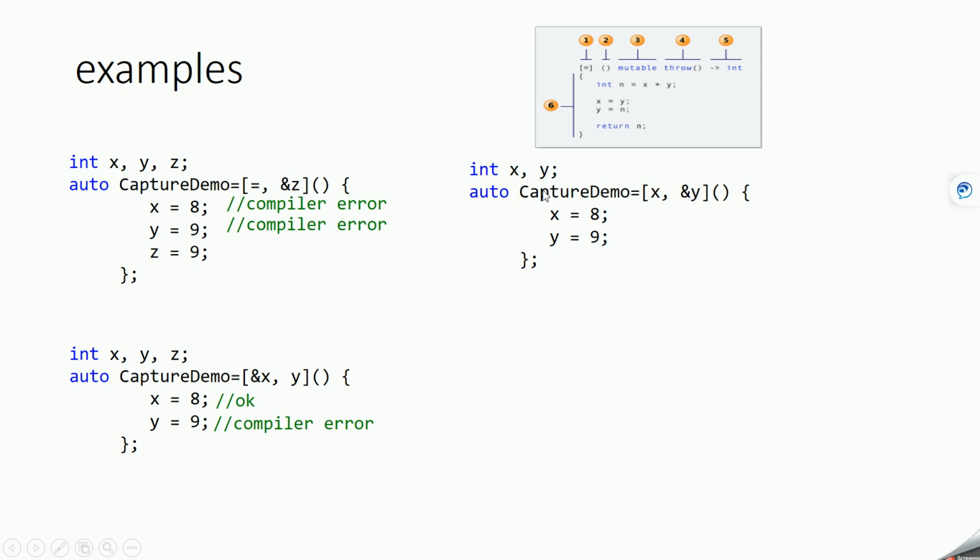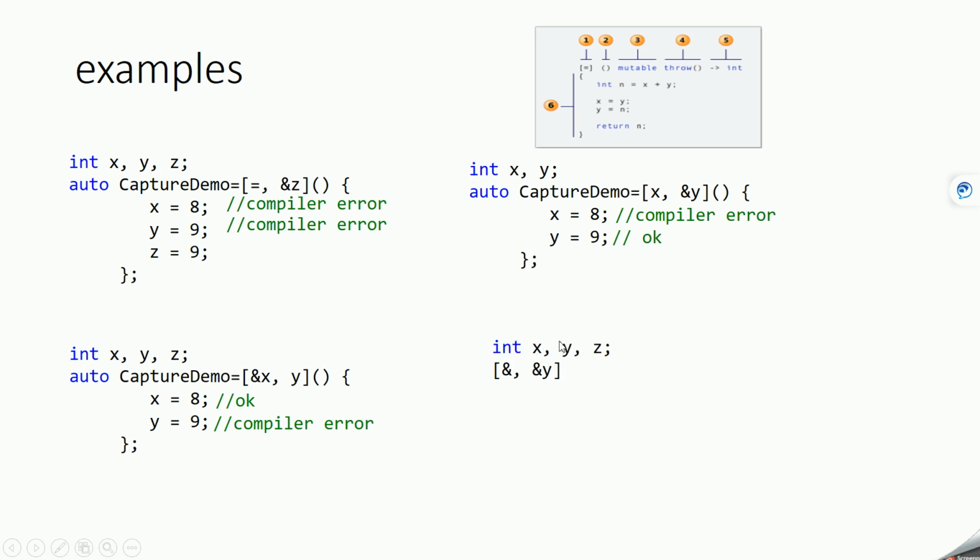In this case also, here we are capturing x by value and y by reference. So this will give you a compiler error because it is captured by value, and this line is okay because it is captured by reference. One thing to keep in mind is that if you capture by value, then that variable will be a constant variable inside the body of a lambda expression.